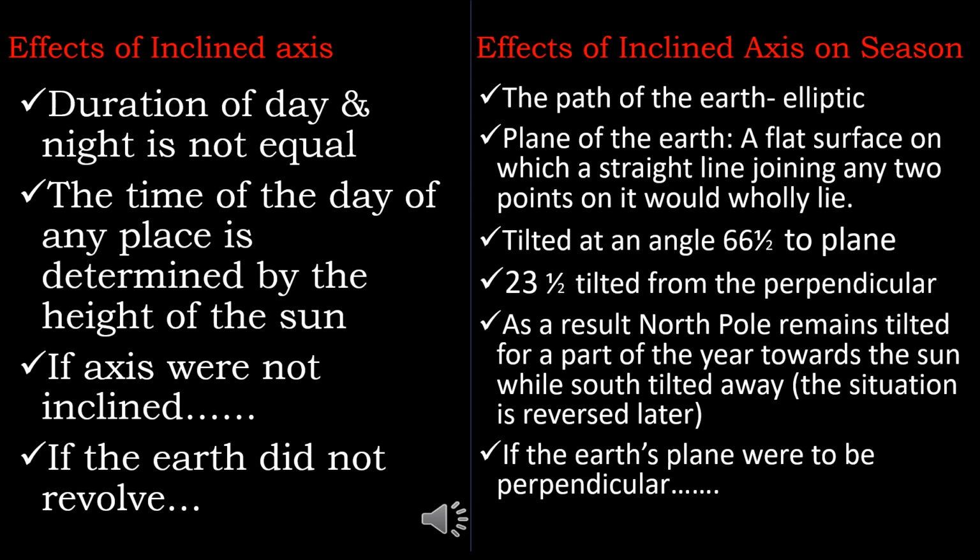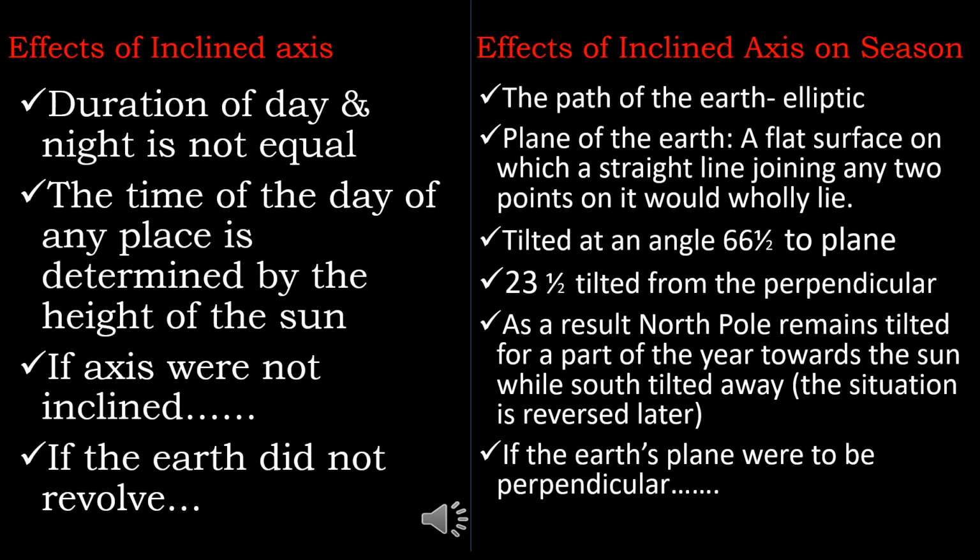On Earth, this gives rise to the changing seasons and the varying length of day and night. If the Earth's axis were perpendicular to the plane of the orbit, there would be equal nights and days at all places on the Earth, at all times of the year, and there would also be no seasons.